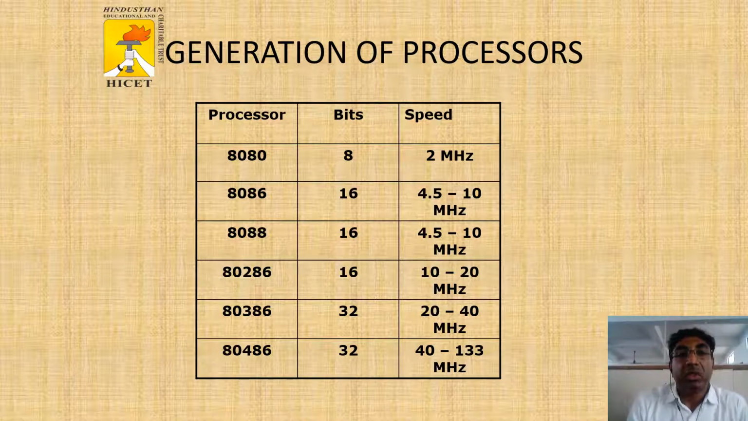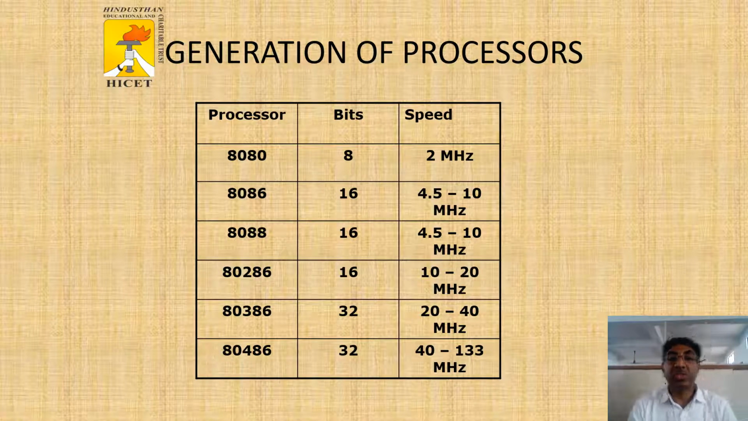Then first generation, the processor 8080, is an 8-bit processor. The speed is 2 megahertz. Then 8086 processor is a 16-bit processor. Its speed is 4.5 megahertz to 10 megahertz. Then 80286 processor is a 16-bit processor, with speed of 10 megahertz to 20 megahertz. Then 80386 processor, a 32-bit processor, is 20 megahertz to 40 megahertz. Then 80486 processor, a 32-bit processor, is 40 to 133 megahertz.